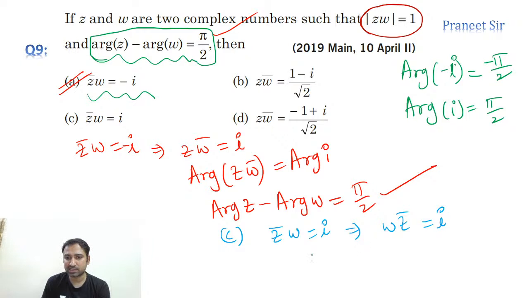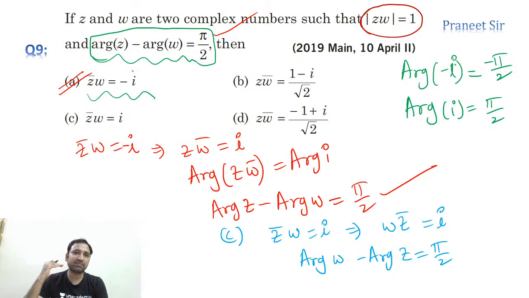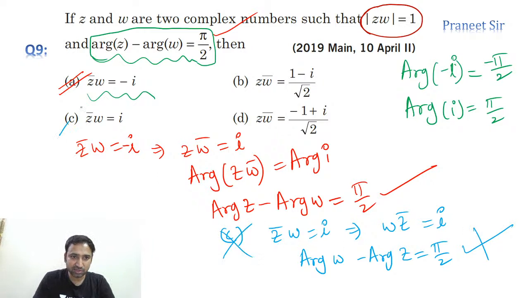Taking argument on both sides, argument of w minus argument of z is equal to pi by 2. This is exactly opposite of the given statement. The given statement is argument of z minus argument of w is equal to pi by 2, but here we are getting argument of z minus argument of w is minus pi by 2, which is not satisfying. So the third option is not at all satisfying. Clear now? Everyone understood this? Right, let's move to the next one, guys.